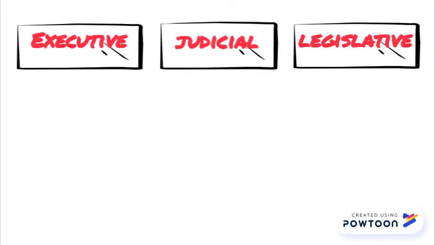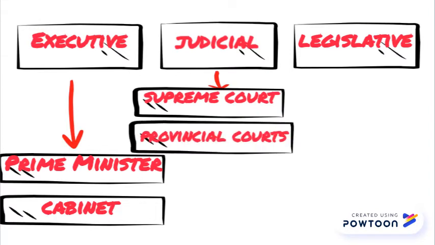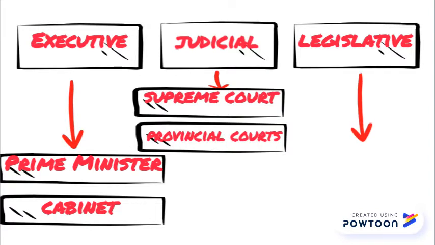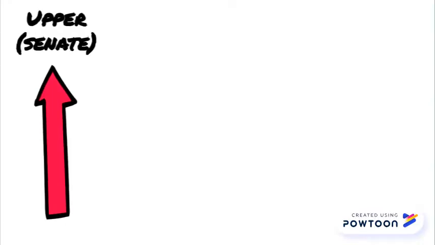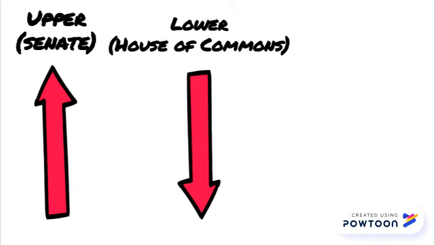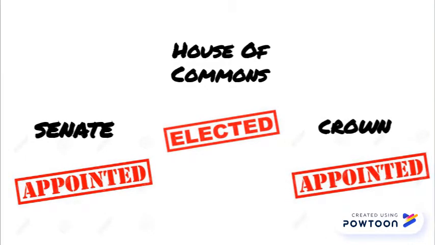The executive branch contains the Prime Minister and the Cabinet. The judicial branch is the sum of the Supreme Court and the provincial courts, and the legislative branch consists of the House of Commons and the Senate, which ultimately creates the Parliament. The Parliament has three chambers: the upper chamber containing the Senate, the lower chamber with the House of Commons, and the Crown. The only elected chamber in Parliament is the House of Commons, so we'll focus there.